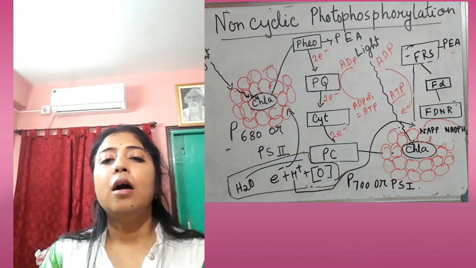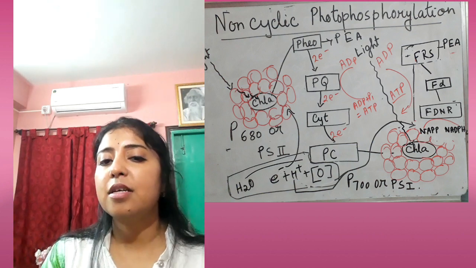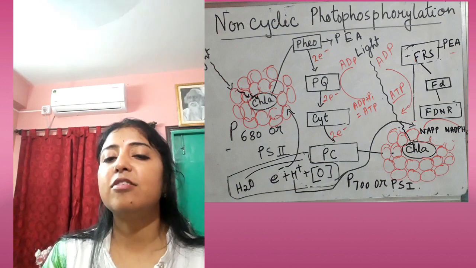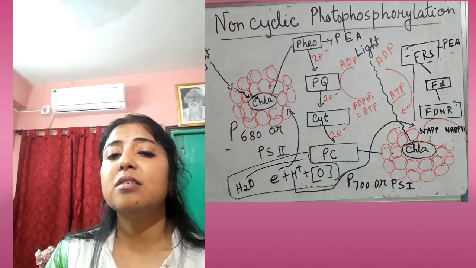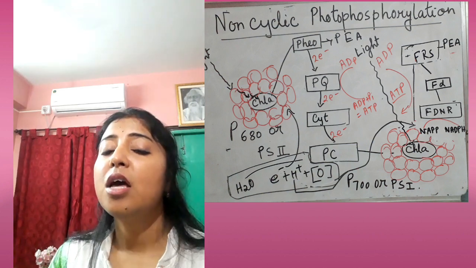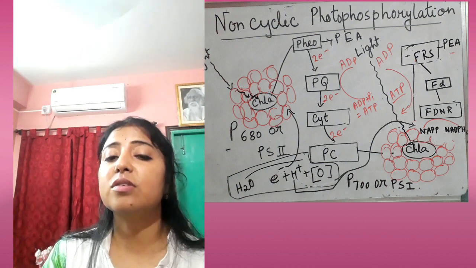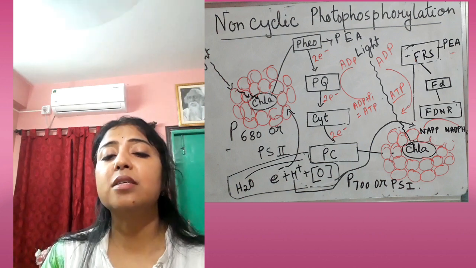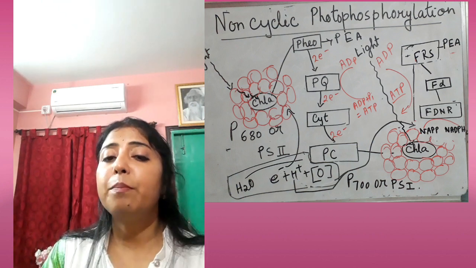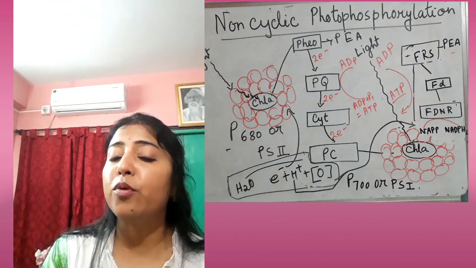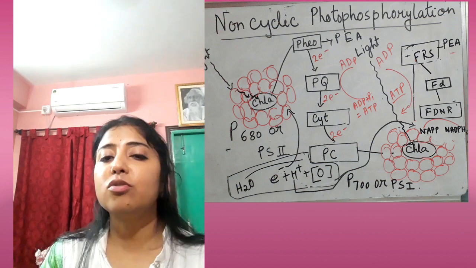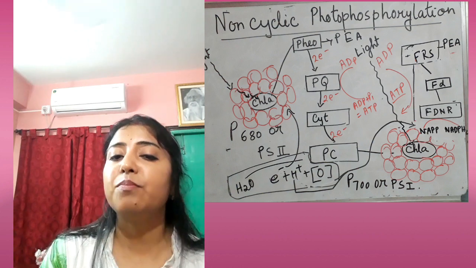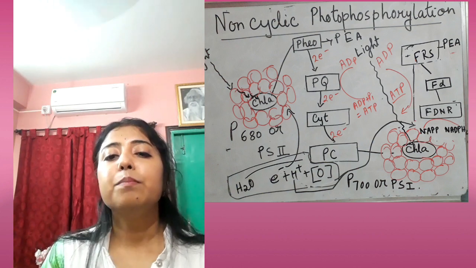And here, while the light will be falling on the accessory pigments and their reaction center, whose wavelength will be 680 nm, it will be energized and release electrons, and that reaction center will be oxidized after releasing the electrons. But it will regain these electrons again by the splitting of water, or photolysis of water, into H plus ions and unstable H radicals. Being unstable, the H radicals will form a byproduct, that is O2 and H2O, and electrons will be released here, and those electrons will be accepted by the reaction center of PS2 again.